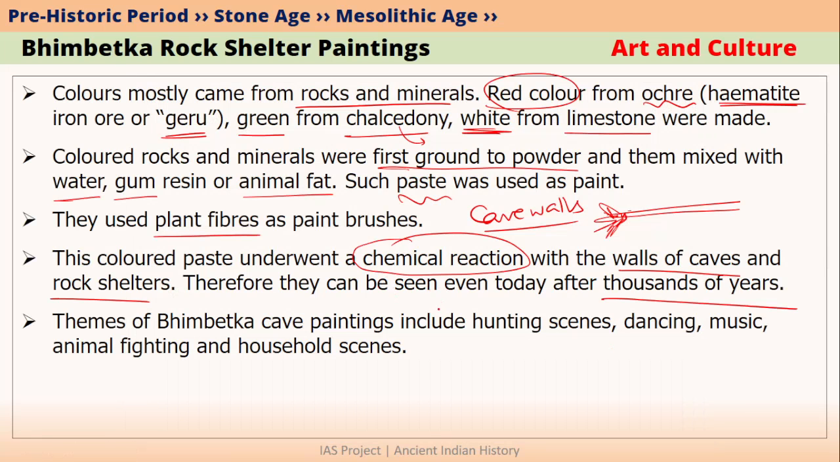In Bhimbetka paintings, the themes were mainly hunting scenes, dancing, music, animal fighting and other household scenes. So this is very similar to cave paintings which were done in Mesolithic age in other sites also. So you don't have to study what were the themes of cave paintings in each individual site. Please remember these general themes during any Mesolithic cave paintings and you will do well in the exam.